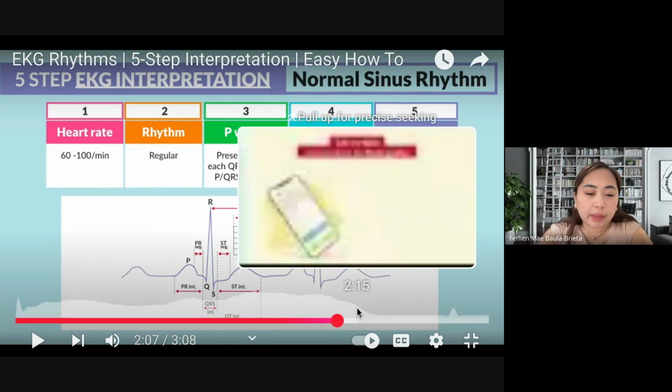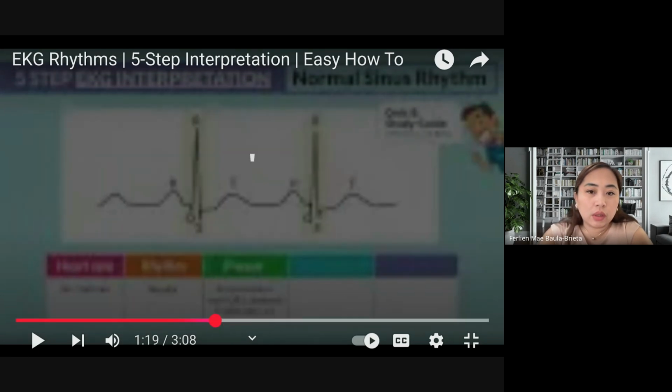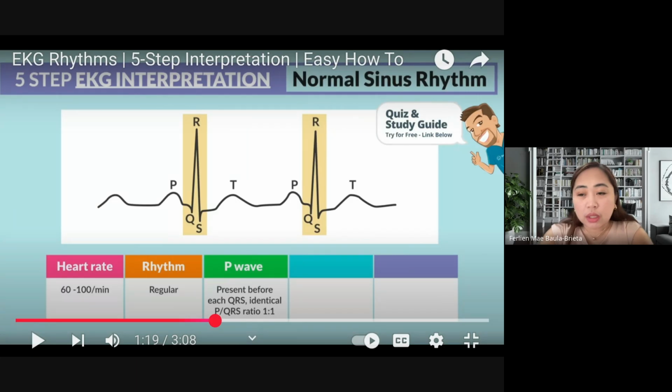Okay, so let's just span through some important parts here. So this is how the EKG looks like. Okay, this is the normal ECG reading. So we have P, Q, R, S, and T. So it's very obvious how to count the heart rate. So remember this, class: if ever the heart rate is not written on the patient's chart, you will look at the R on that specific strip and count how many, and times 10. Okay, so that's heart rate.